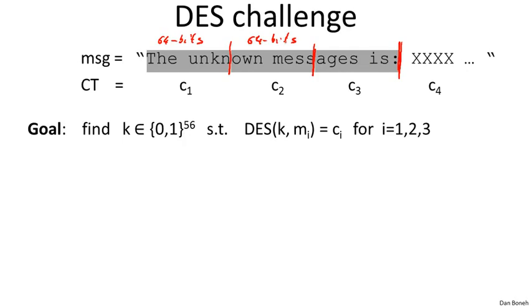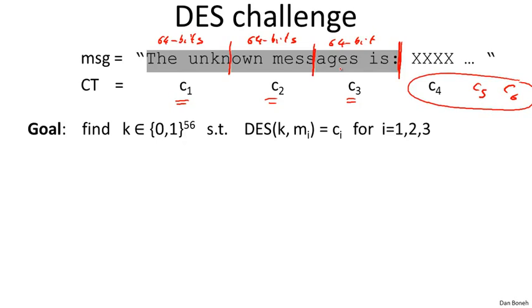And then they encrypted them using a secret key. They encrypted all using the same secret key to get 3 ciphertexts. So this gives us 3 plaintext-ciphertext pairs. And then they gave us a whole bunch of other ciphertexts, C4, C5, C6. And the challenge was: decrypt these using the key that you found from an exhaustive search over the first 3 pairs that you were given. Okay, so that was called the DES challenge.